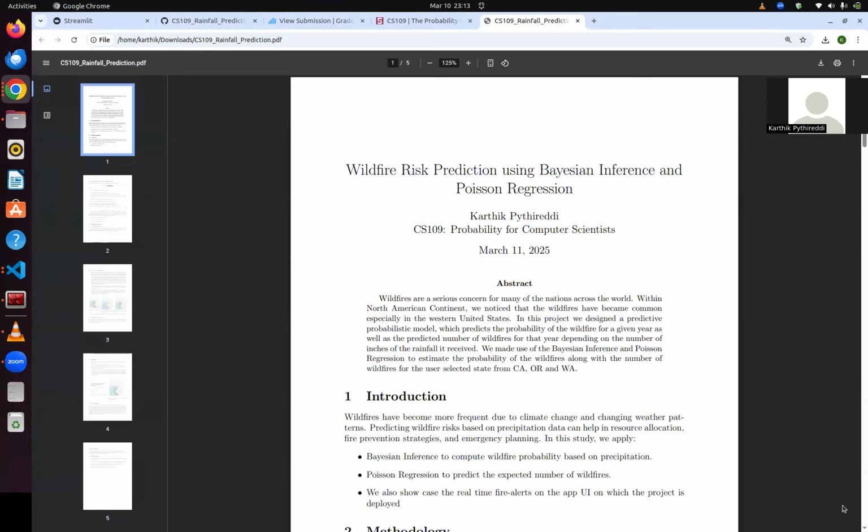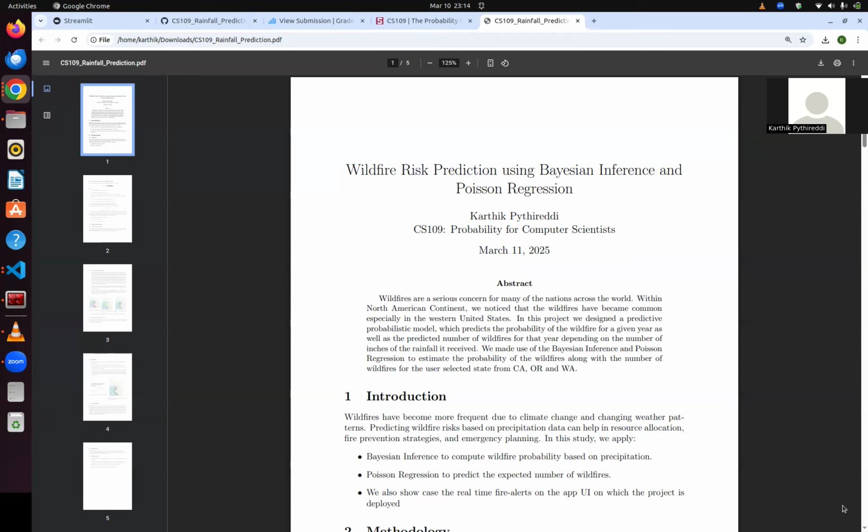Today I would like to discuss the challenge project I selected, Wildfire Risk Prediction using Bayesian inference and Poisson regression. Wildfires are one of the biggest side effects of climate change. Since I moved from Massachusetts to California, I've been noticing a lot of wildfires in California, and also parts of Oregon and Washington. The very recent wildfires in Los Angeles were one more motivating factor for me to take on this project.